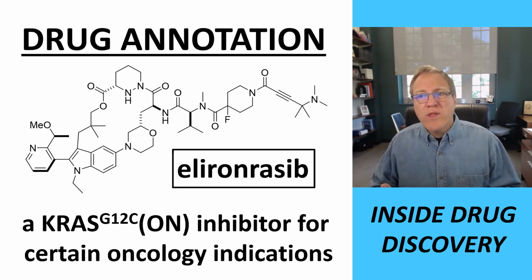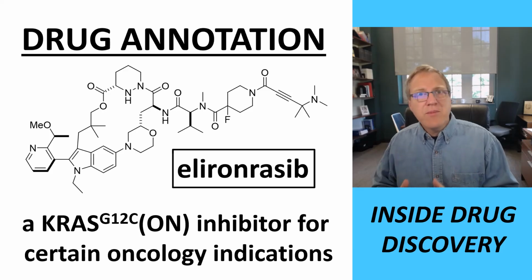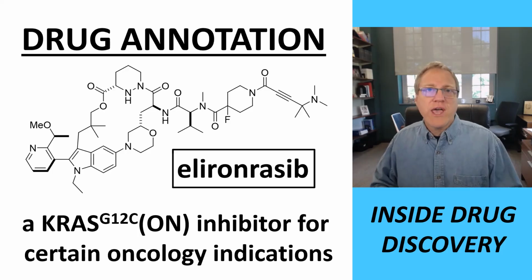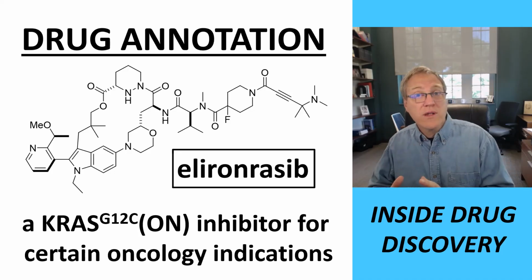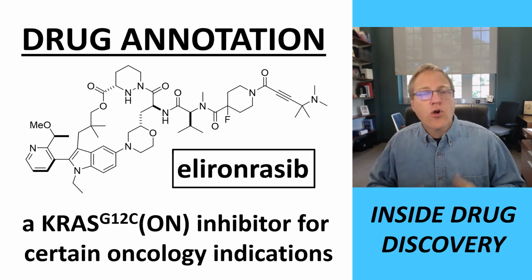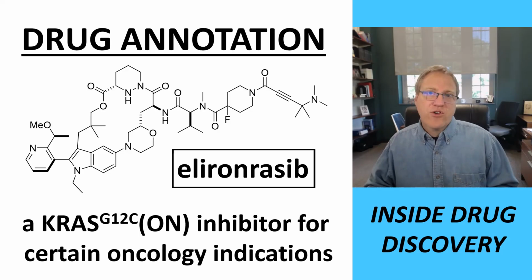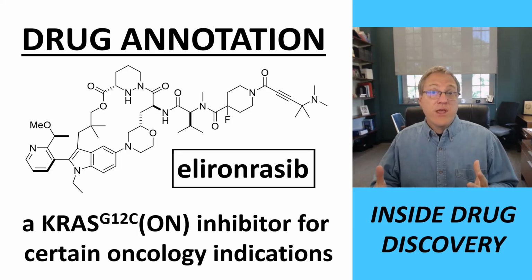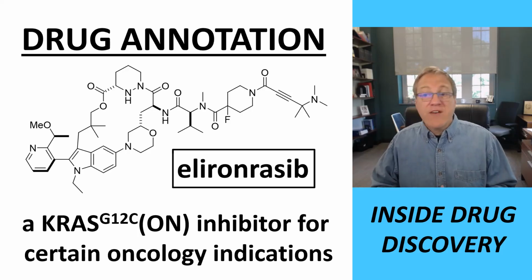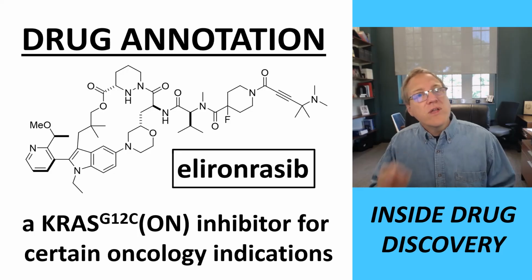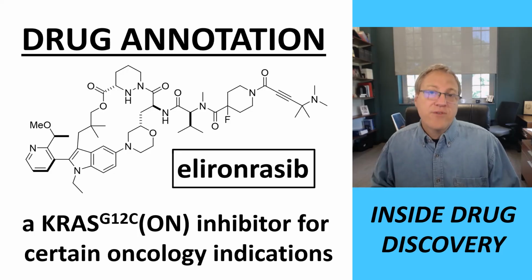Before we start, I'll note one thing. In the same issue of JMedChem, the scientists from the same company put out a second drug annotation article on another KRAS-on inhibitor. So both final compounds have the same target, but their methods of engaging the target are different. One is a covalent inhibitor, that is this video. The other is a reversible inhibitor. The two final compounds have many structural similarities. A link to the second article can be found in the video description if you're interested.